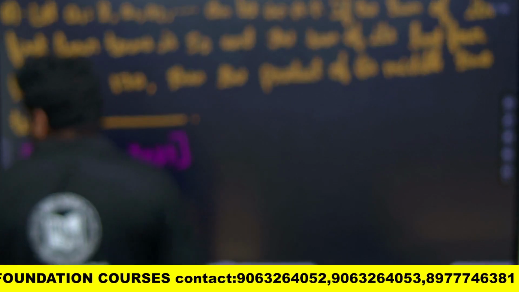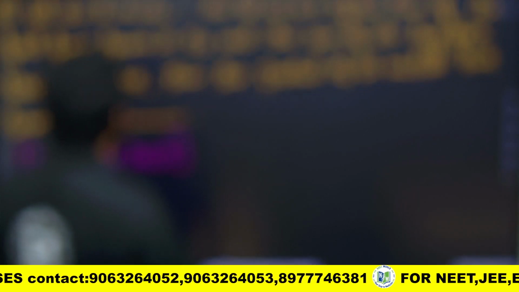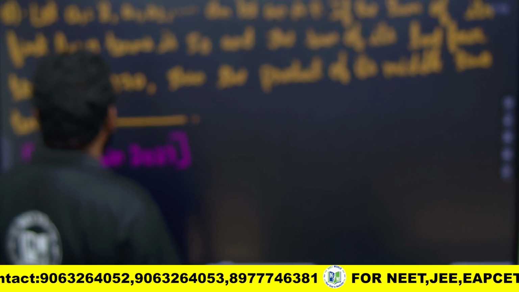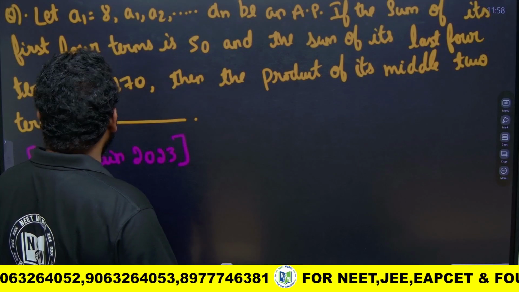Okay, look at this question. They are telling, let a1 equal 8, in an AP a1, a2, ..., an. If the sum of its first 4 terms is 50 and the sum of its last 4 terms is 170, then what is the product of its middle 2 terms?